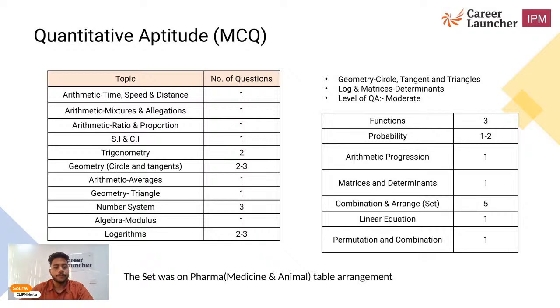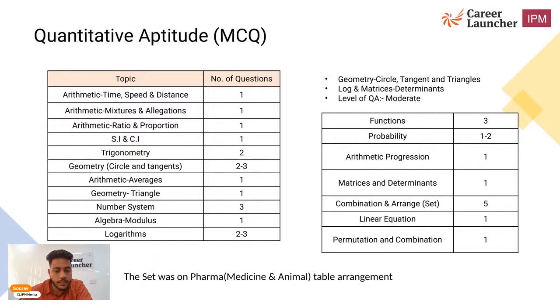In the QA MCQ format, you get 30 questions. This time geometry came up a bit more. Again there was one question from time, speed and distance, one from mixture and alligation, one from ratio and proportion, and one from SI and CI. There were 2 questions from trigonometry, and 3 to 4 questions from geometry particularly. There were 2 to 3 questions related to circles and tangents, and one geometry question related to triangles.